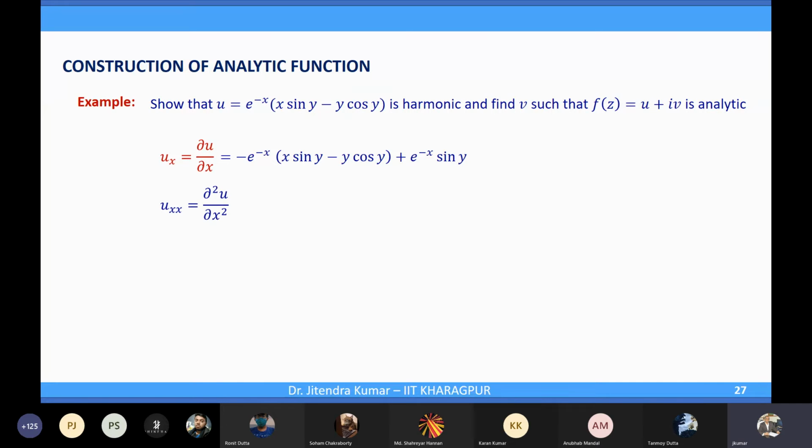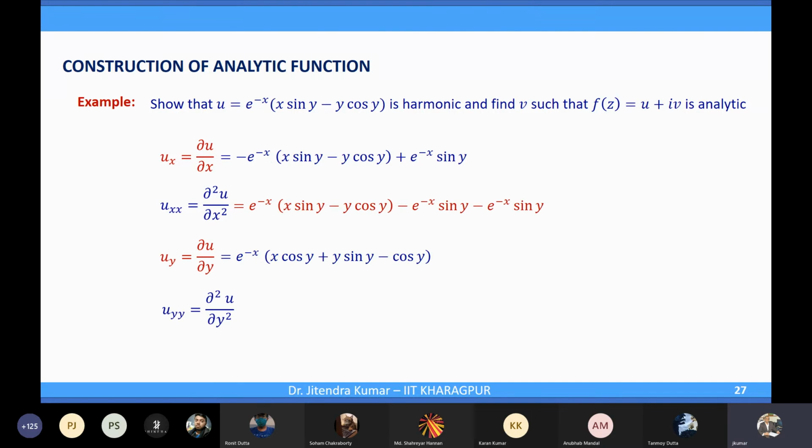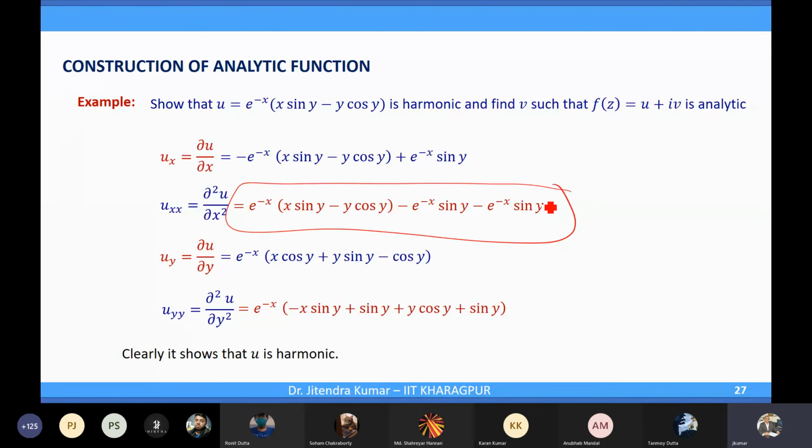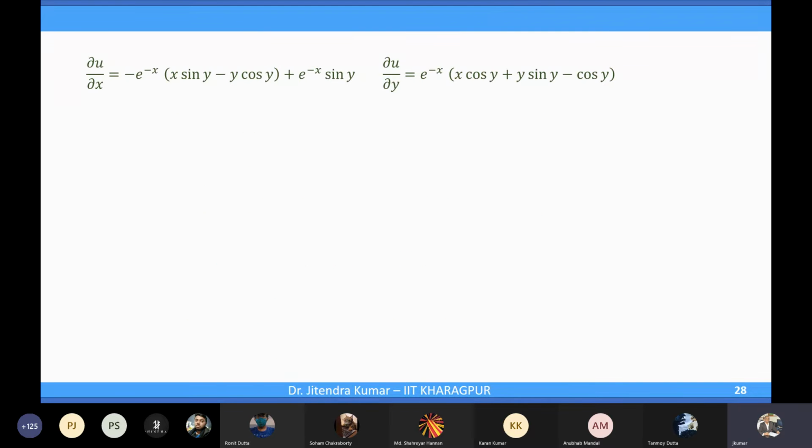Then uxx is this one, uy and uyy is this one. This is just to check that u is harmonic, nothing else. Those things will cancel out each other, so you have uxx plus uyy equal to 0. So u is harmonic. That part is just calculation. So we have del u over del x and del u over del y, correct? Pick this del u over del x. What do we get out of this now?